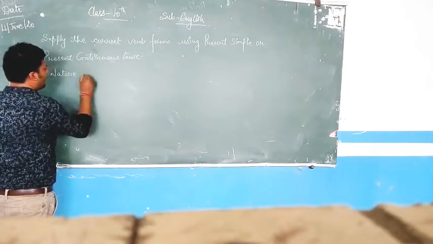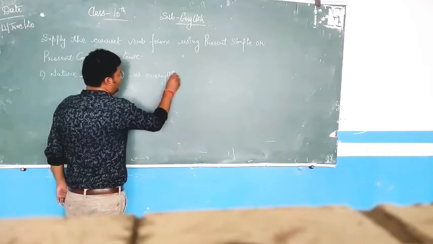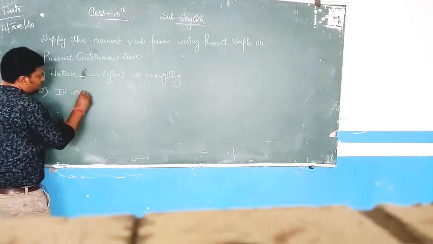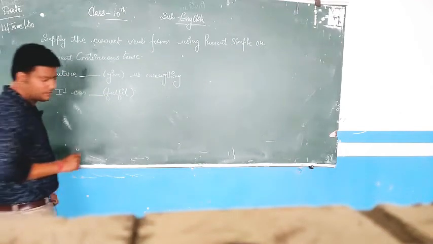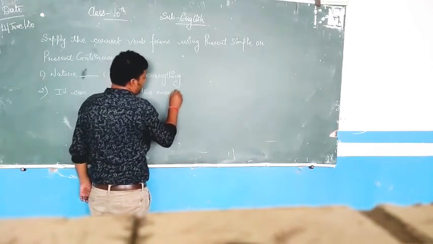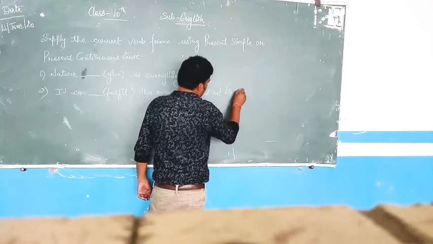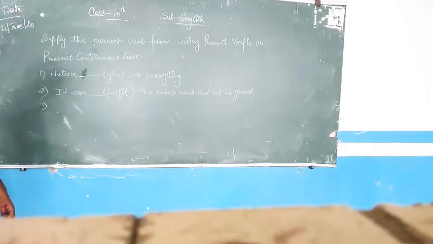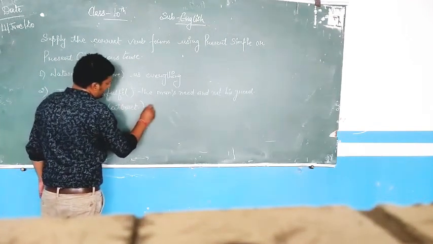Nature gave us everything. Next one is, it can fulfill the man's need and not his greed. Third one is, trees attract rains.